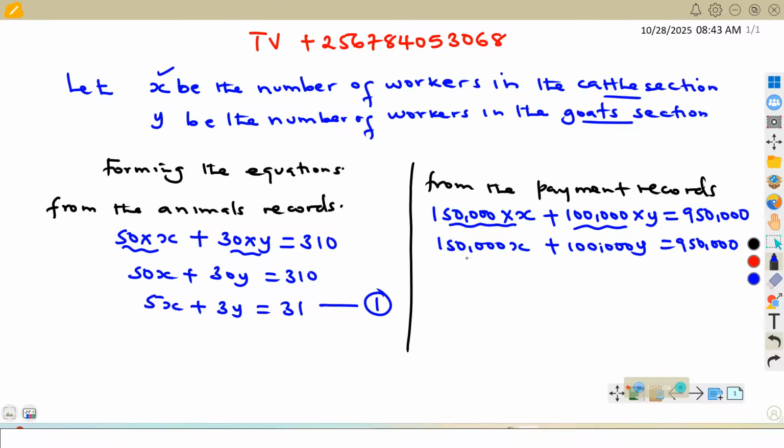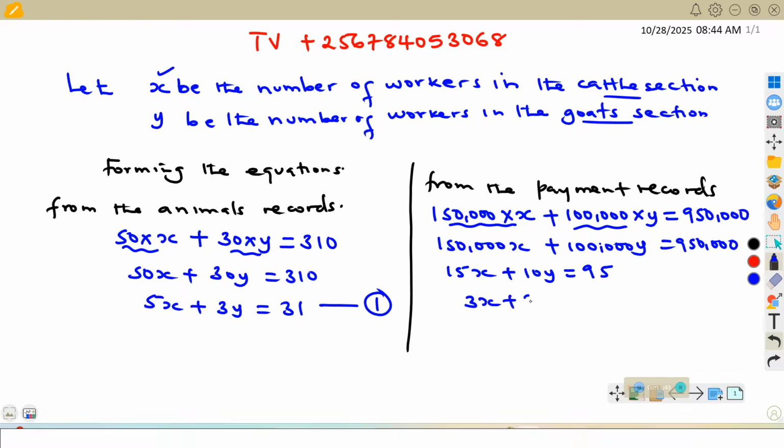Now let us divide by 10,000. The four zeros will cancel, and we remain with 15x plus 10y equals 95. But we can also divide through by 5, since it is divisible by 5. This will give us 3x.